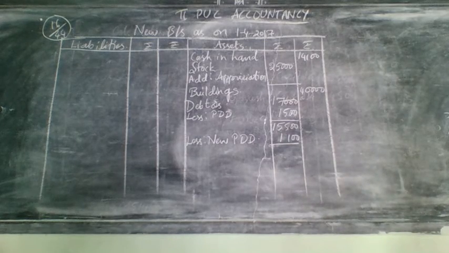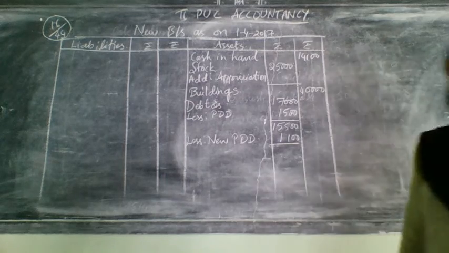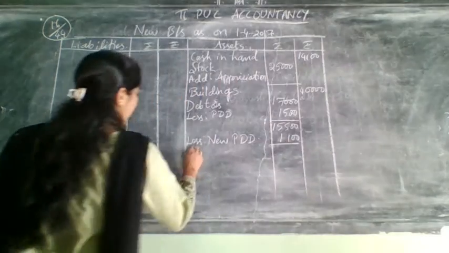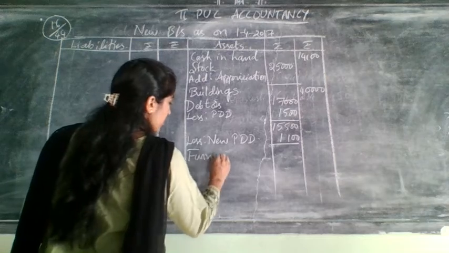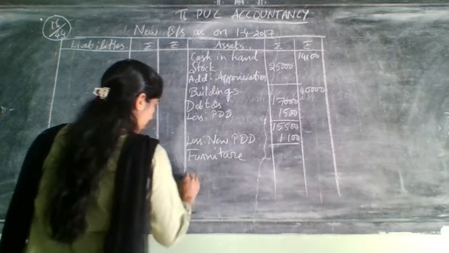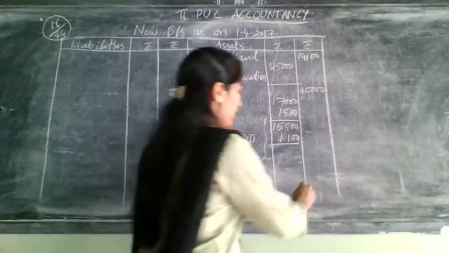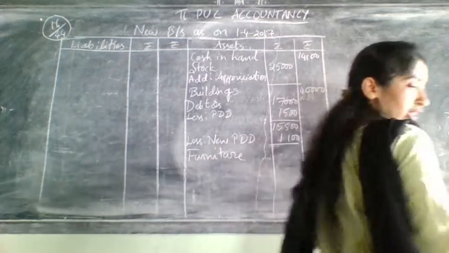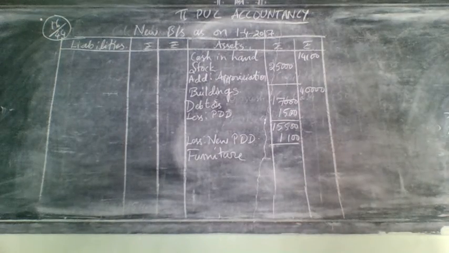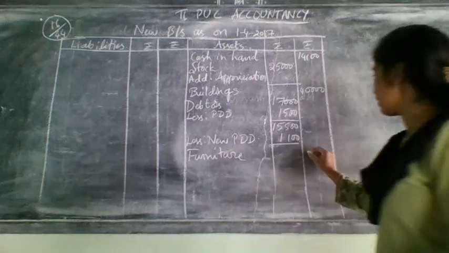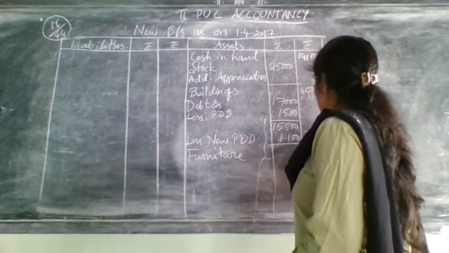After that, next you need to go for the next asset, that is furniture. Furniture is not having any other adjustment. So write here furniture and write the furniture value directly on which side? Directly on the outer column. That they have given 14,500. So no other adjustment, write it here.